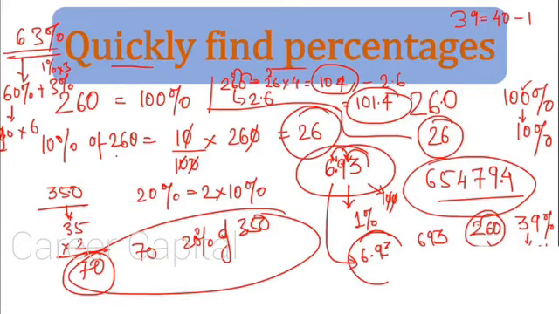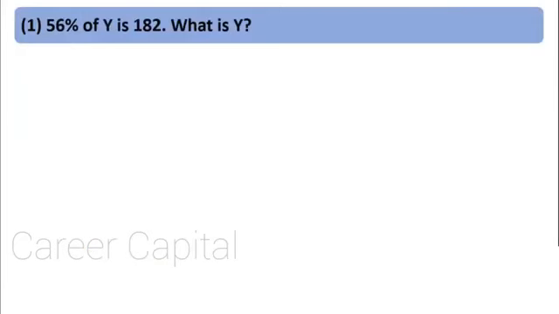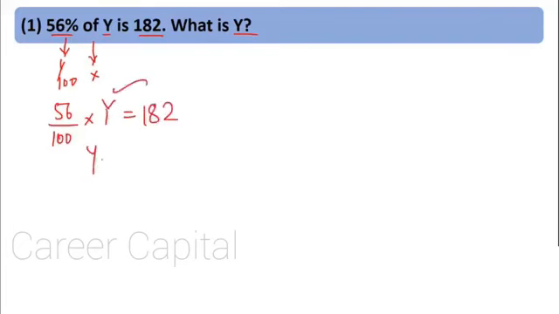Now let's move on to some sums related to percentage. Question number 1. 56% of y is 182. What is y? Very easy sum. Let's see. You know percentage means what? Divide by 100. Of means what? Multiplication. So what are they saying? 56 divided by 100 multiplied by y. 56% of y is 182. We want to find the value of y.